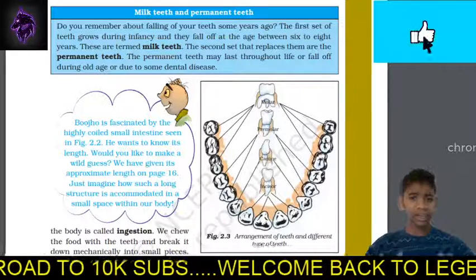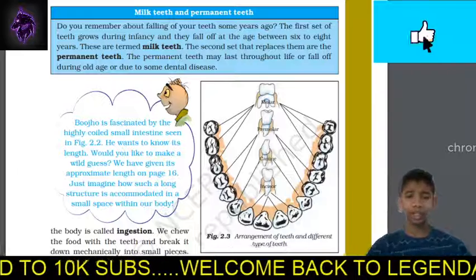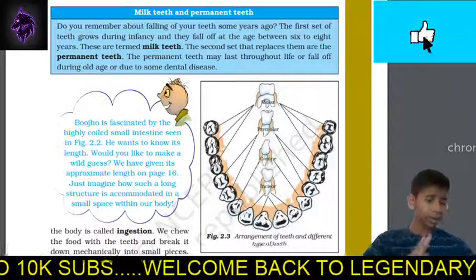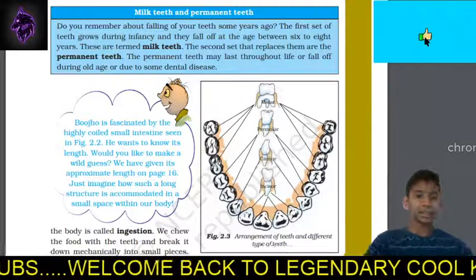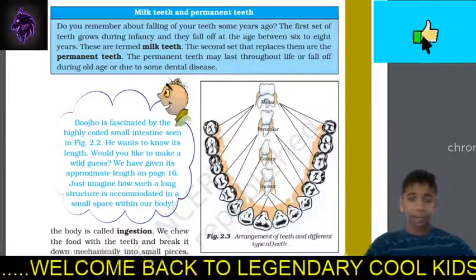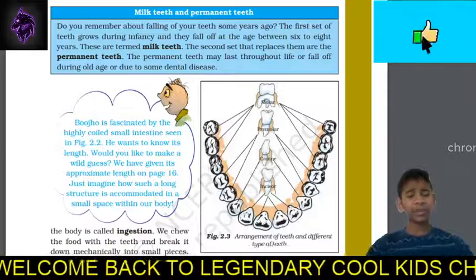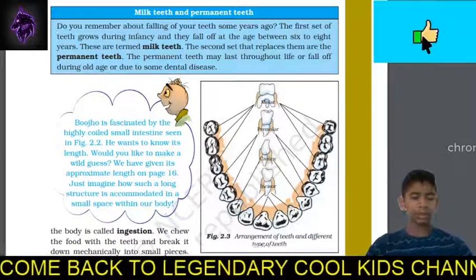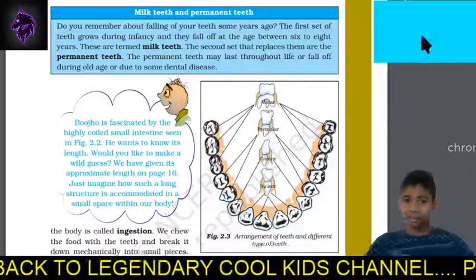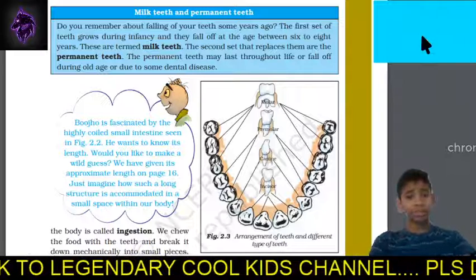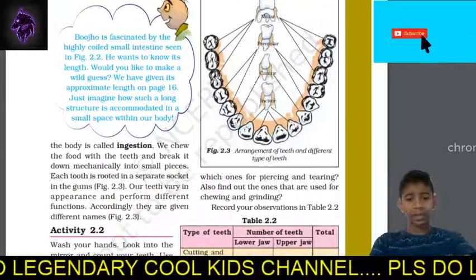And the second set that replaces the milk teeth is called the permanent teeth. They live throughout your life, and if in case we are old, they may fall off because we have a weak immunity system. The power of the immunity system goes down, and due to some dental diseases, right? So that was a brief description about milk teeth and the permanent teeth.